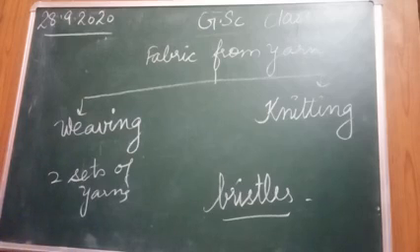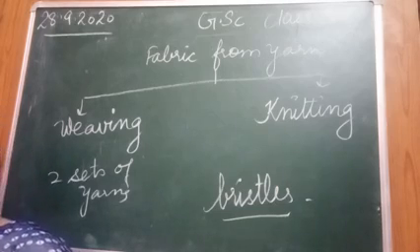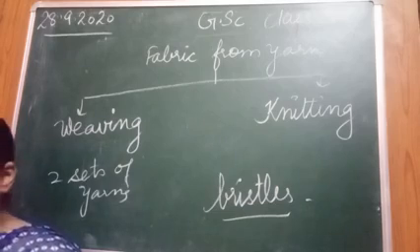Next question is a long question. Discuss the cultivation of jute that we had already discussed in class a few days back. Jute, beta, you know it is a biodegradable fiber, right? It is very cheap also, and it is obtained from the stem of jute plant. And it is grown in West Bengal, Bihar and Assam.